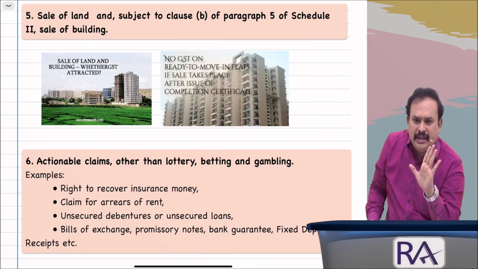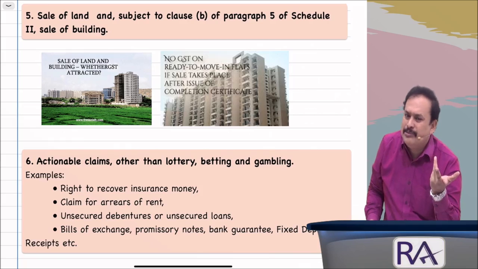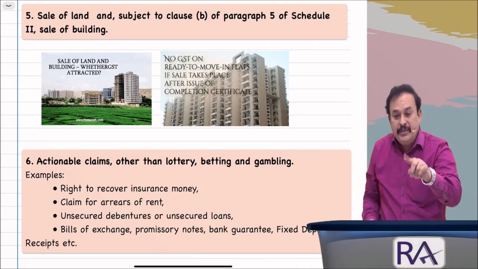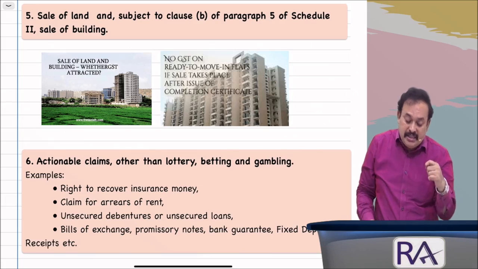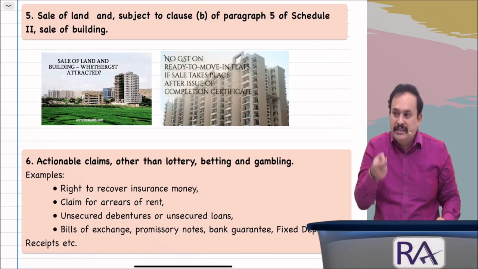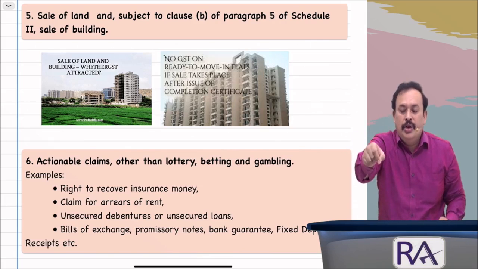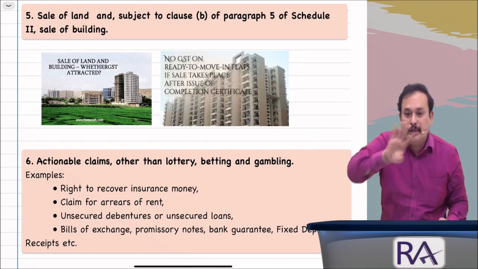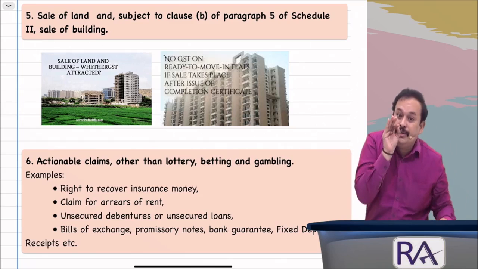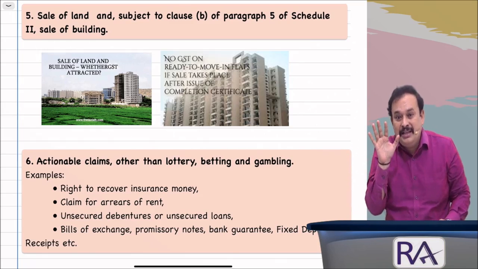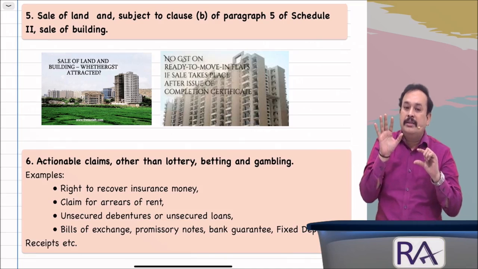So here they said land, sale of land, it doesn't come under supply, being immovable property. Subject to class B of paragraph 5 of schedule 2, sale of building. When the building comes into picture, sale of building also immovable, which is not going to be taxed. Therefore, it is not a supply. But subject to schedule 2, point number 5, class B. Meaning what?